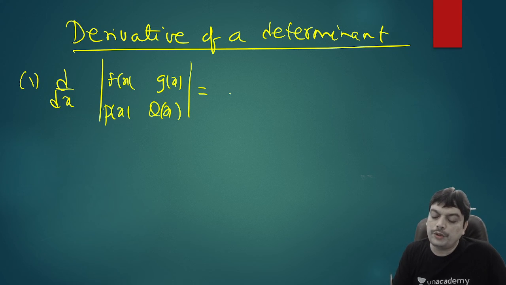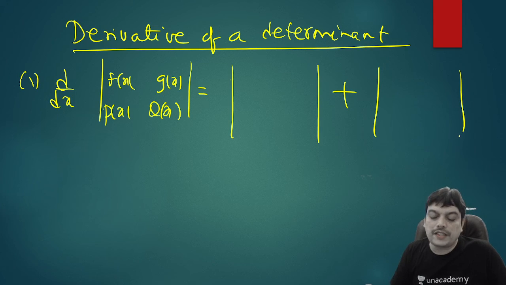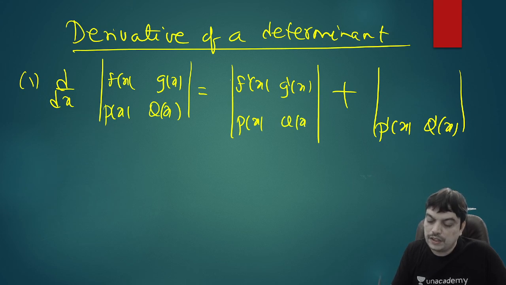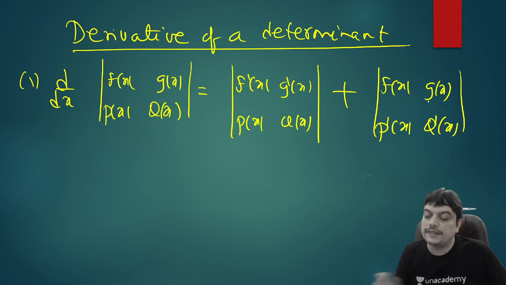So what you need to do is write here sum of two determinants, where in the first determinant, differentiate first row. In the second determinant, differentiate second row. And write the other one as it is. So second row will write same here. And here we'll write first row same. Like this, you can split into sum of two determinants.